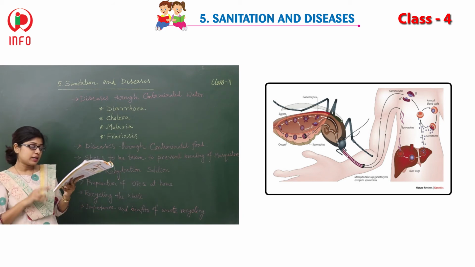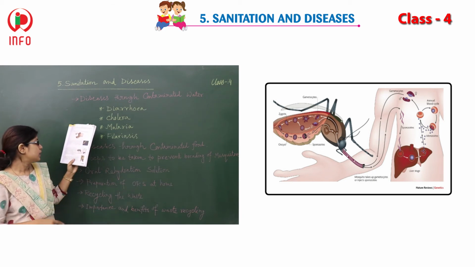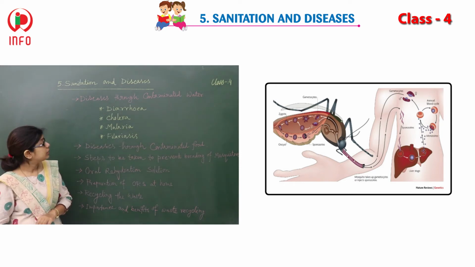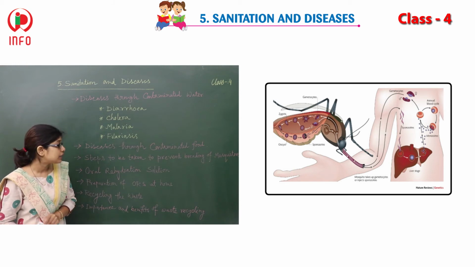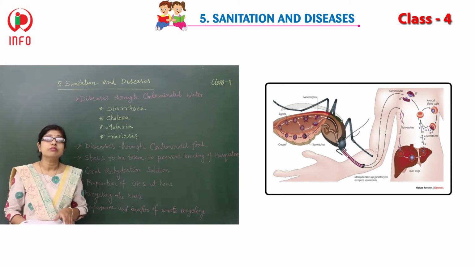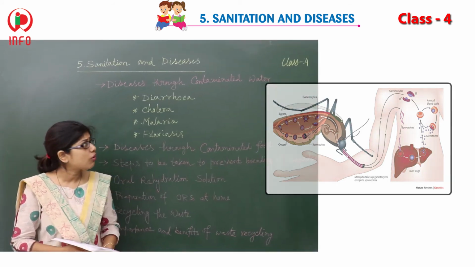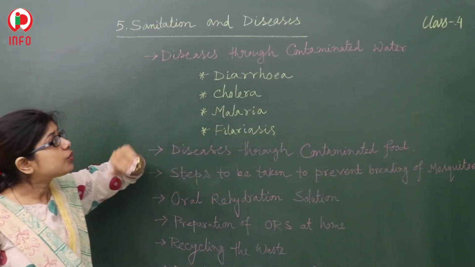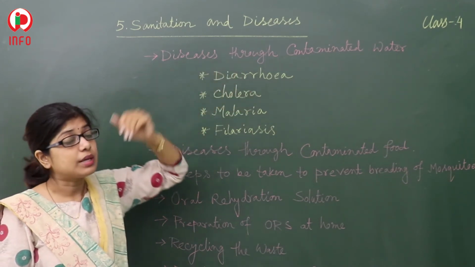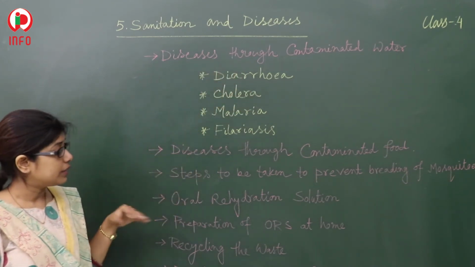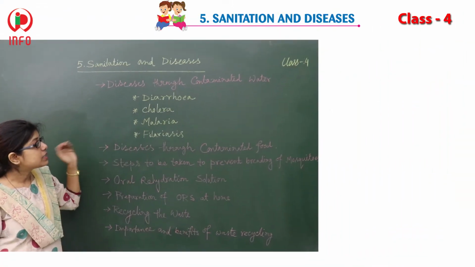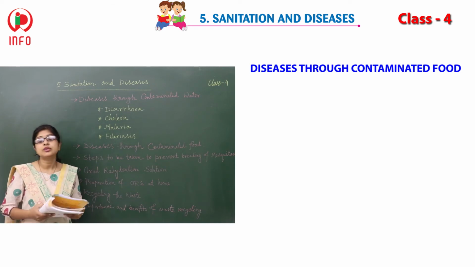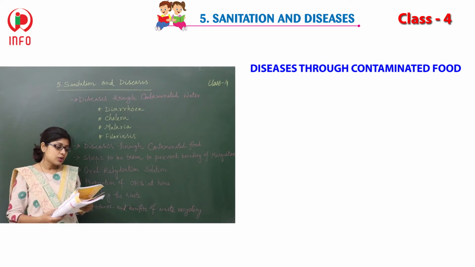And see here, this one is about the filaria disease. That means the image. So these different kinds of disease are there, and you have to be careful about them. So these were all the different kinds of diseases that are contaminated by water. Now we will learn about diseases through contaminated food. Yes, food is also able to carry disease.